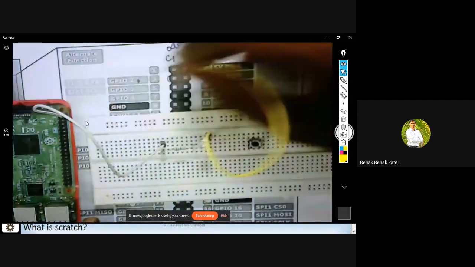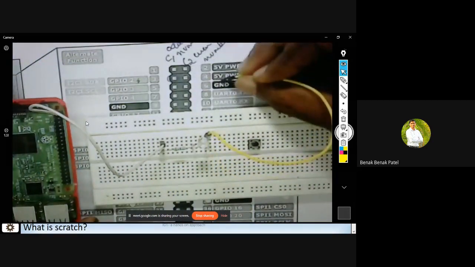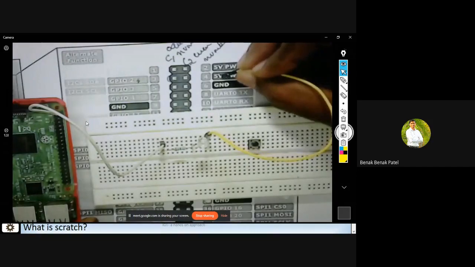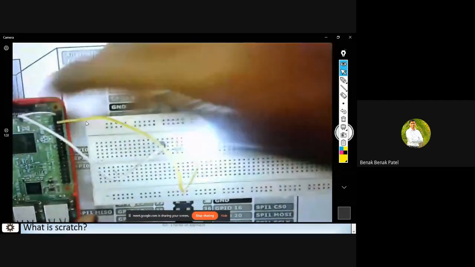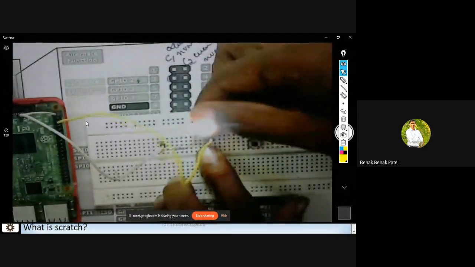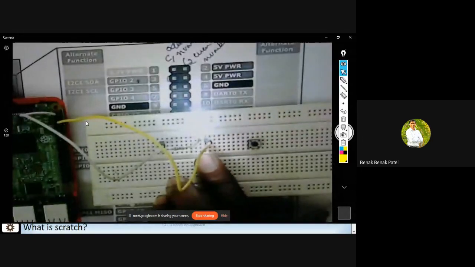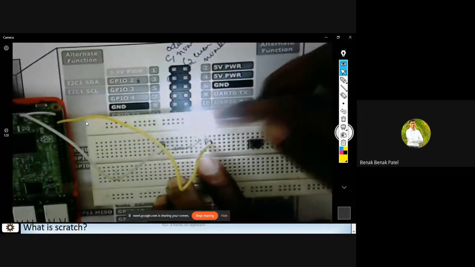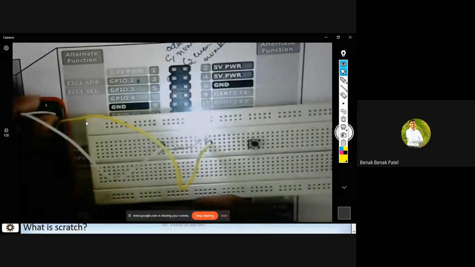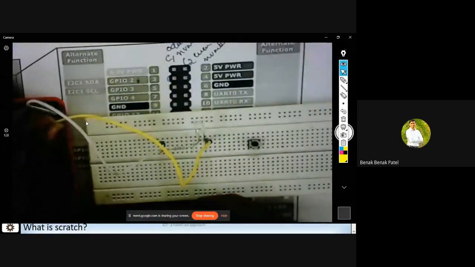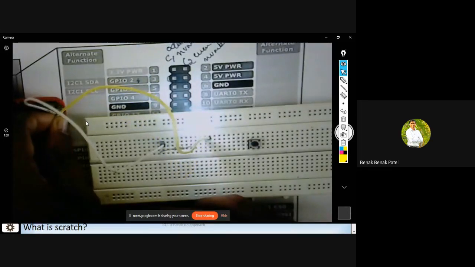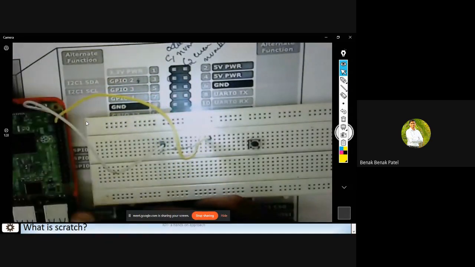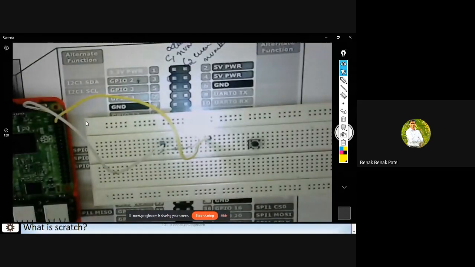Pin number 6 is column 2, which row? 1, 2, 3, third row. Now you can see that this LED is glowing. And if I remove this connection, it turns off. So if I do the connection back again, it glows. Okay. So we are trying to just glow the LED. We are not trying to program it.